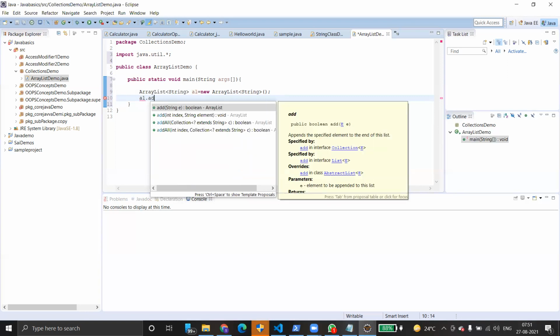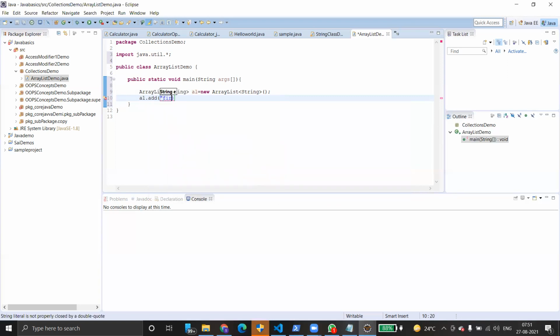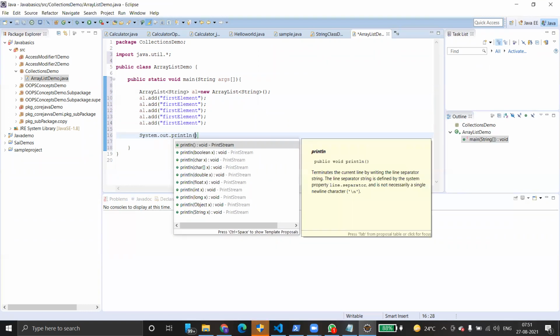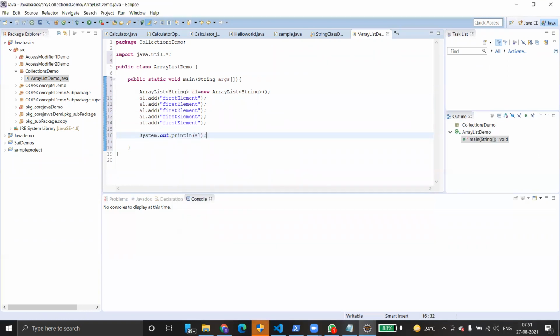So add, and just enter some value: first element. Then system.out.println of al. Slightly changing this, second, third, fourth, fifth.